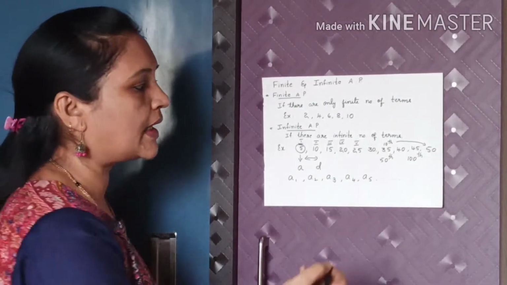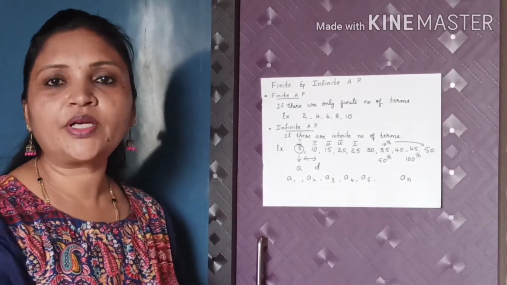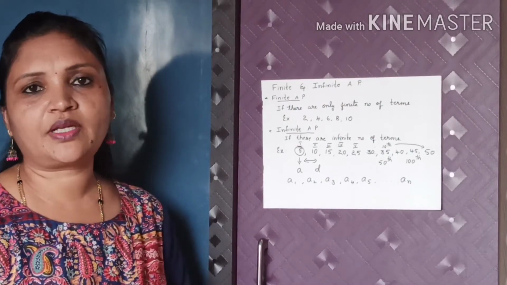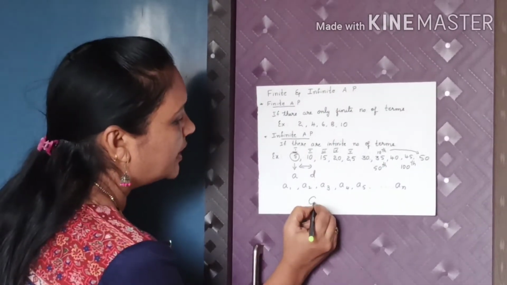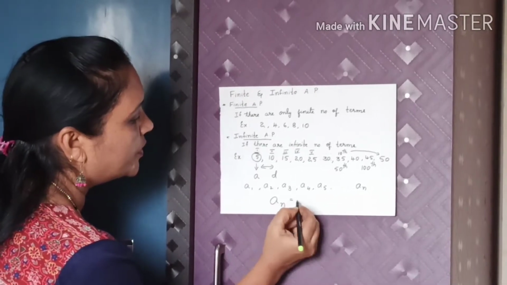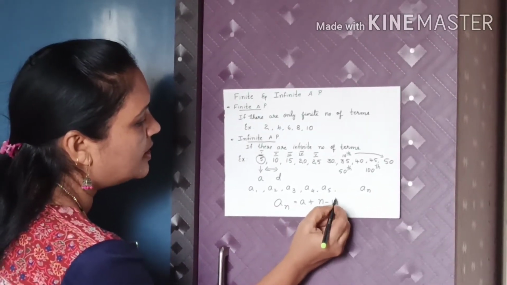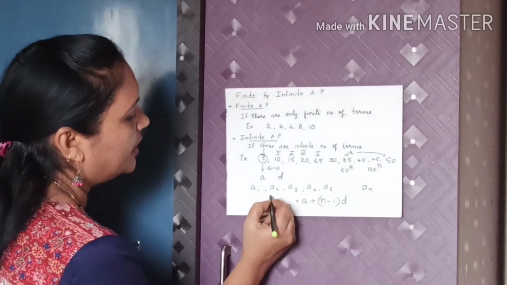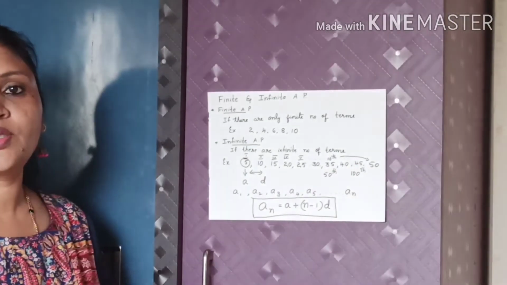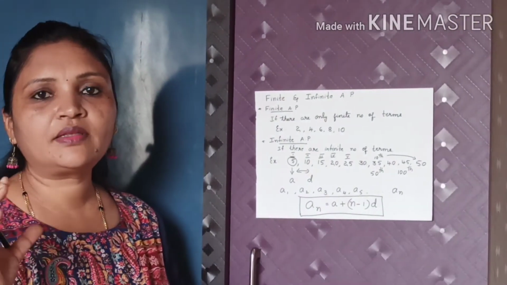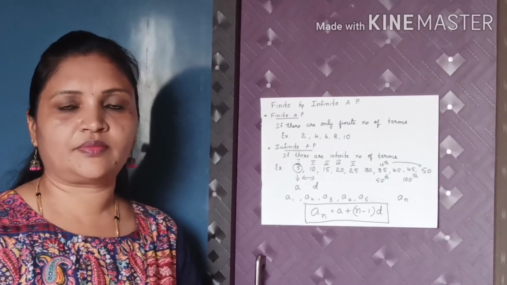Then what will be the last term? an. Then what is the formula to find any term? That is an is equal to a plus n minus 1 into d. So this is the general formula to find the nth term of an AP. The nth term means it is the last term.